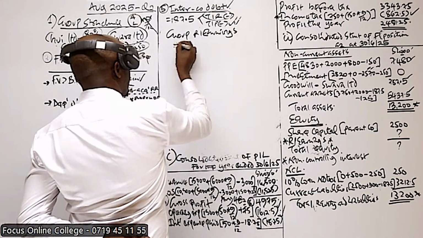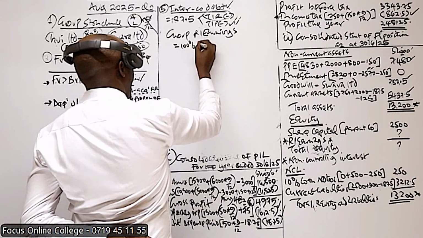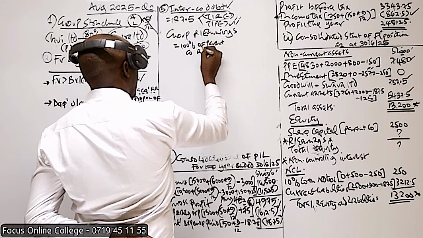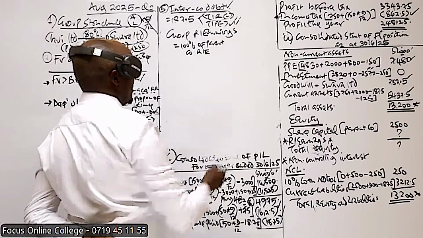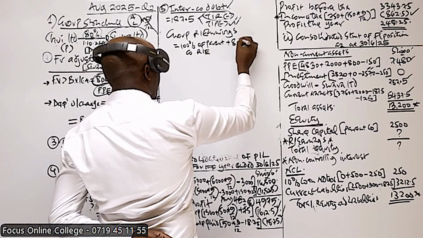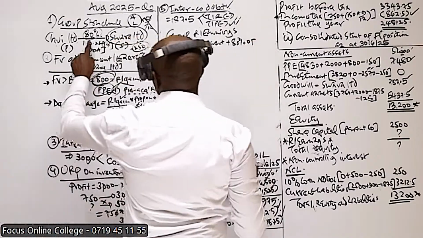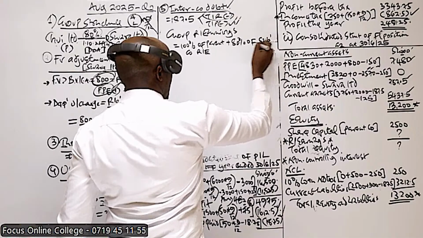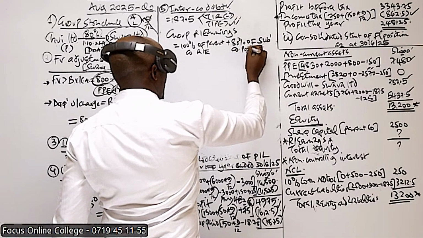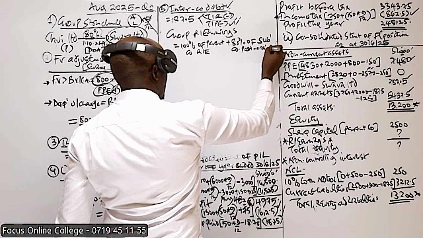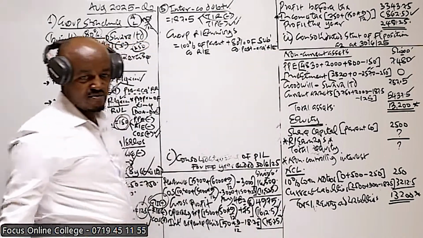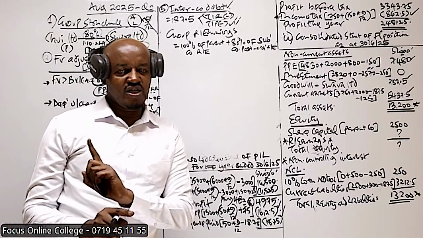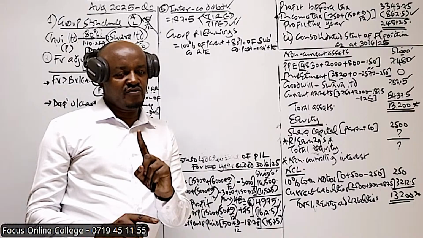How do we compute this one? We take 100% of the parent company retained earnings, and then to this we add 80% of the subsidiary company post-acquisition retained earnings. We don't include pre-acquisition, because pre-acquisition retained earnings we use in the computation of goodwill.